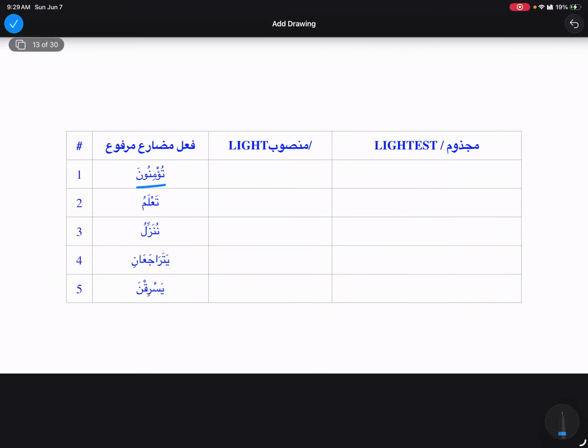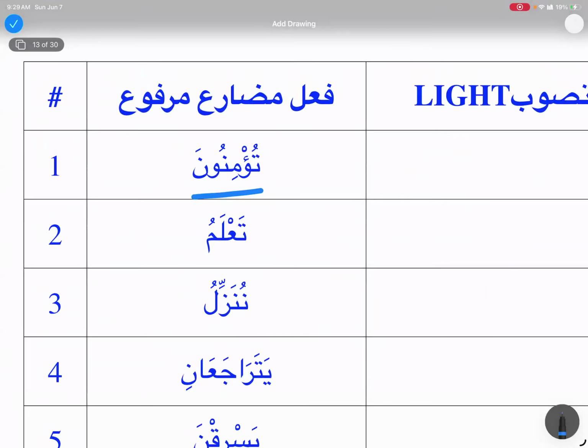Can you explain everything we learned about fi'l mudari' for tu'minuna? Tu'minuna is a fi'l mudari', marfu', and the alamatu rafi' is the noon, and the waw is the fa'il. What is the name of this waw? Waw jama'a. Perfect. And where is the sign of mudari'? The ta. Very good.